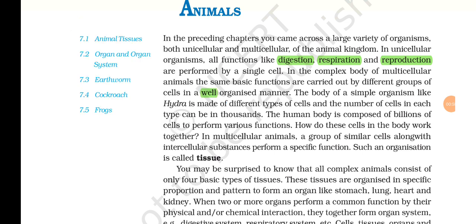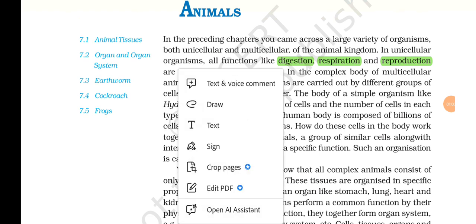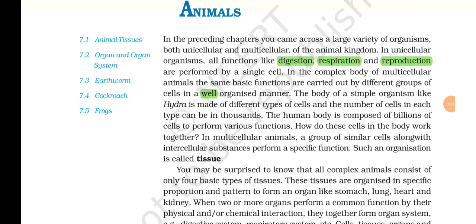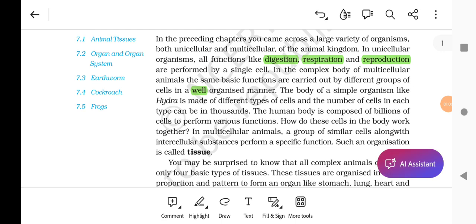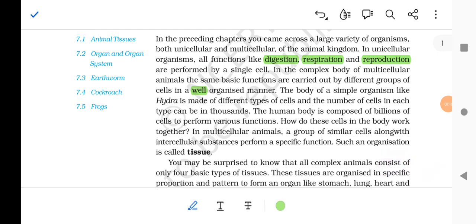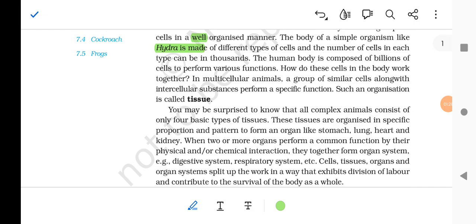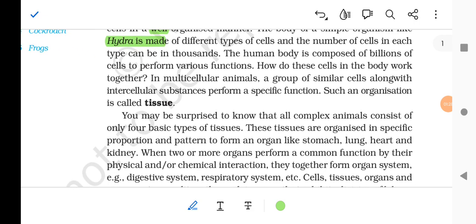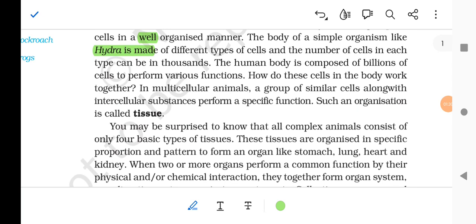The body of a simple organism like Hydra is made of different types of cells, and the number of cells in each type can be thousands. The human body is composed of billions of cells that perform various functions.